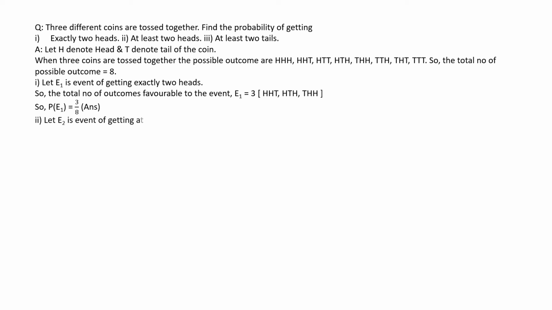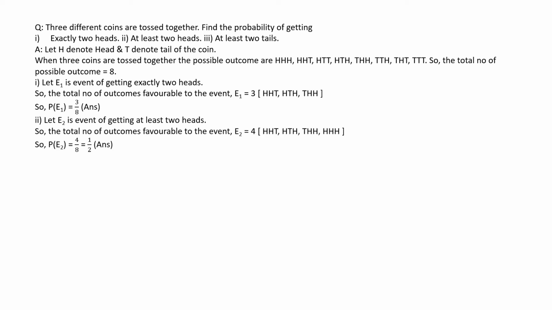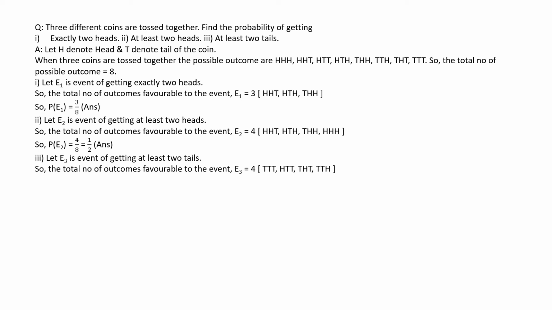Let's come to the second bit. At least 2 heads means either 2 heads or more, that is, 3 heads. So the number of outcomes favorable to the given event E2 is 4. The probability of getting at least 2 heads is 4 by 8, or 1 by 2. Come to the third bit. Let E3 be the event of getting at least 2 tails. So the number of outcomes favorable to the given event E3 is 4. So the probability of getting at least 2 tails is 4 by 8, or 1 by 2. That is the answer.